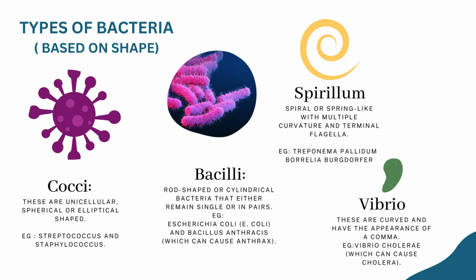Types of bacteria based on shape. Cocci bacteria. Cocci are spherical bacteria that can exist as single cells, in pairs, Diplococcus, in chains, Streptococcus, or in clusters, Staphylococcus. Next is bacilli bacteria. Bacilli are rod-shaped. Next is spirillum. Spirilla are spiral-shaped bacteria that can be straight or curved. Next is vibrios. Vibrios are comma-shaped bacteria.